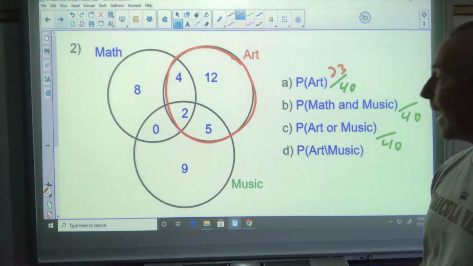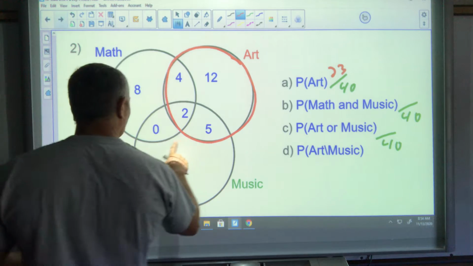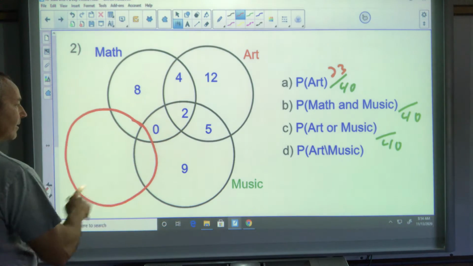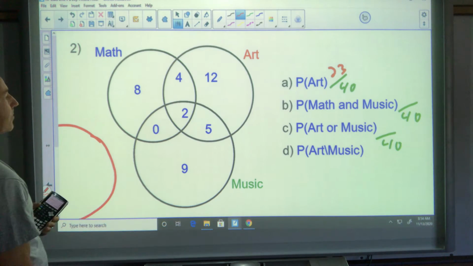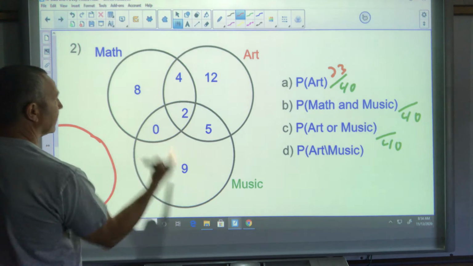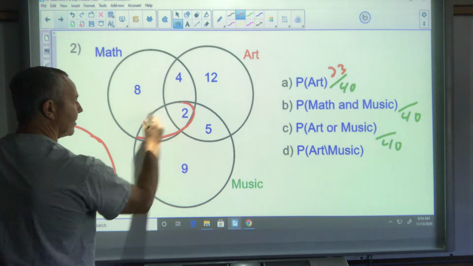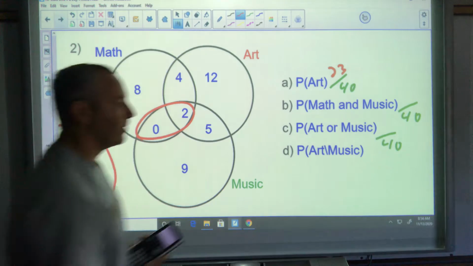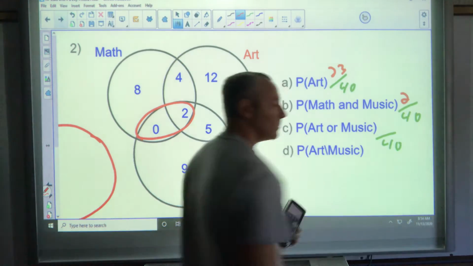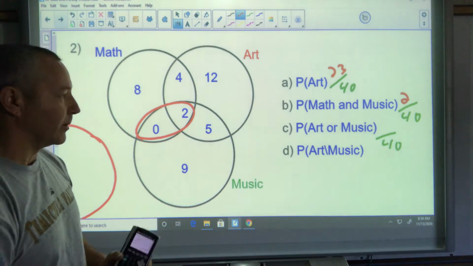All right, math and music. Now you have to be in math and music. All right? So let's get rid of this thing. Math and music. All right, so there's music, there's math. They have to be in both. We're looking at this area there. There are 2 out of 40. That would reduce to 1 over 20. You need to reduce your answers.